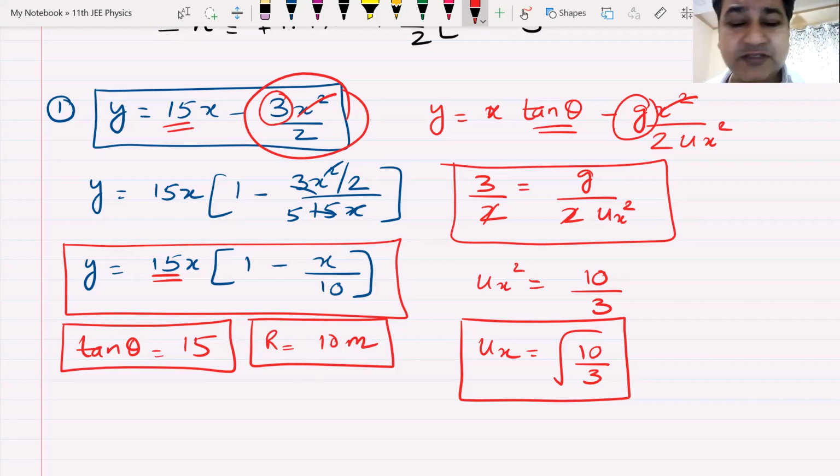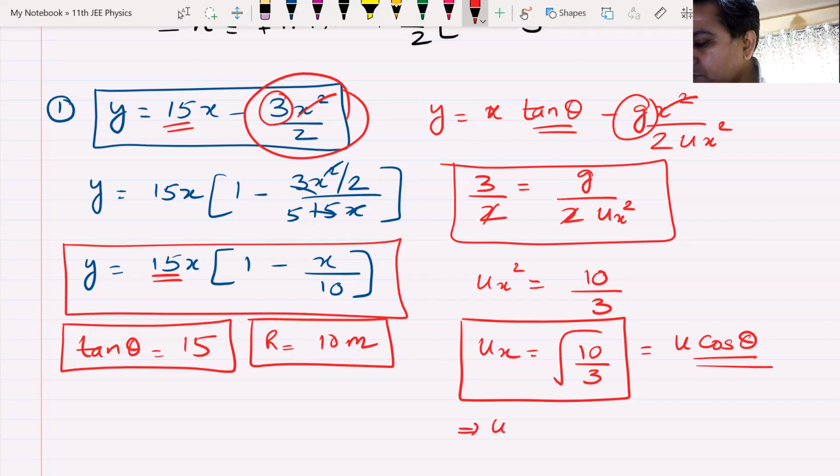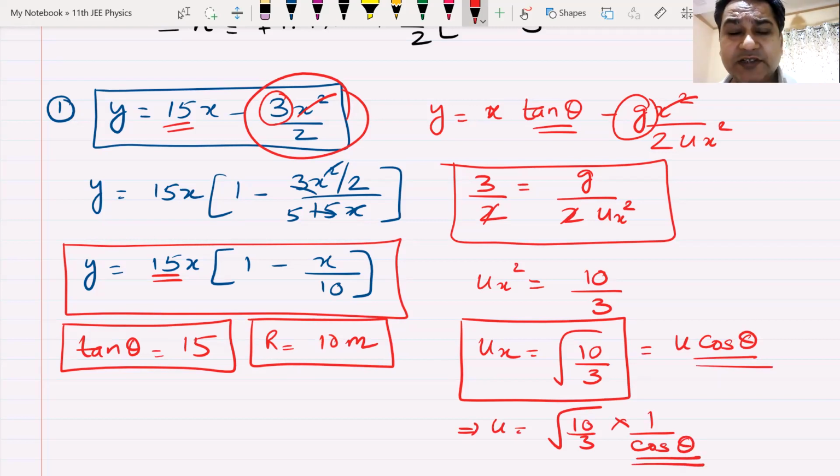Now, how do we get the value of cos theta? Because ux is u cos theta. So my u becomes root over 10 by 3 multiplied by 1 by cos theta. I have to get the value of cos theta. It's simple. You are maths guys. You know the value of tan theta, so you should be able to get the value of cos theta. How do you get it?